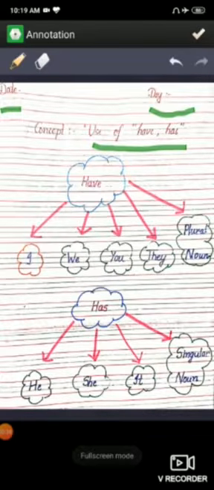The first word is have. Have is a word which we can use with two types of sentences. First type of sentences: a sentence which starts with I, in which we talk about ourselves.